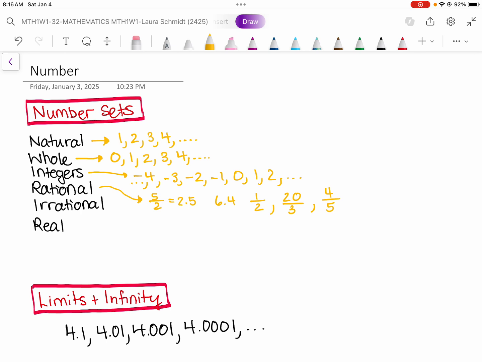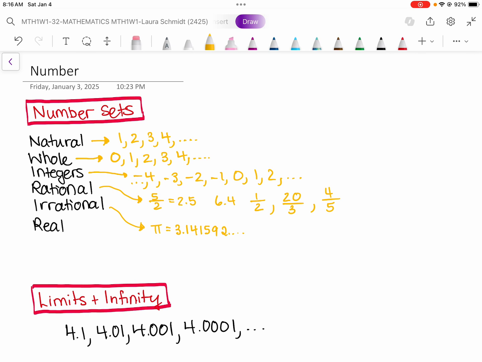The only decimals that aren't rational numbers are these non-terminating, non-repeating decimals. So for example, the number pi is irrational. It's 3.14159, I don't know the rest of it, but it goes on forever.